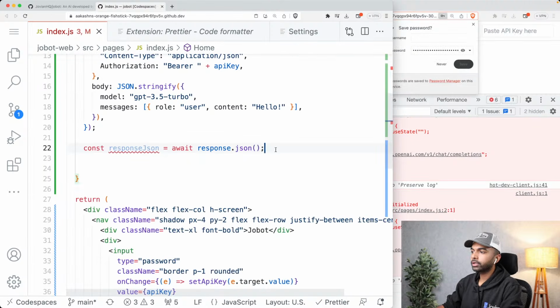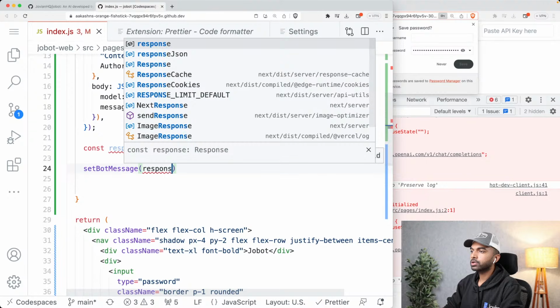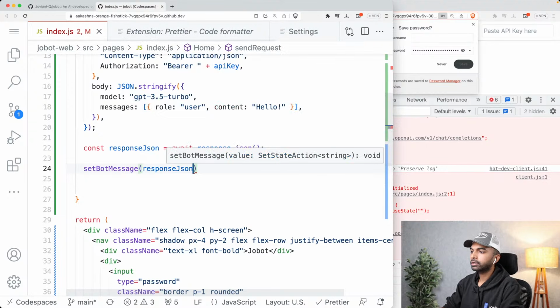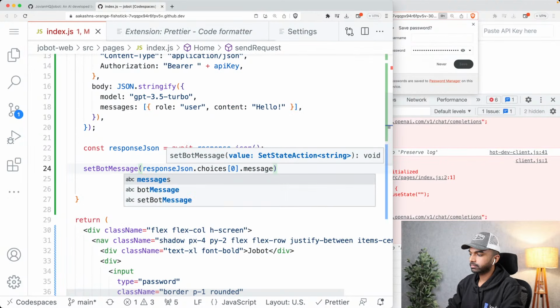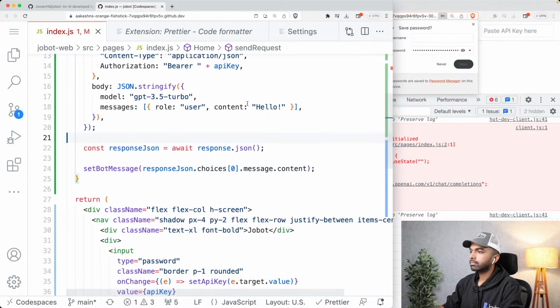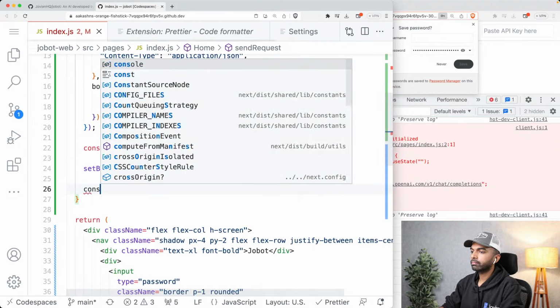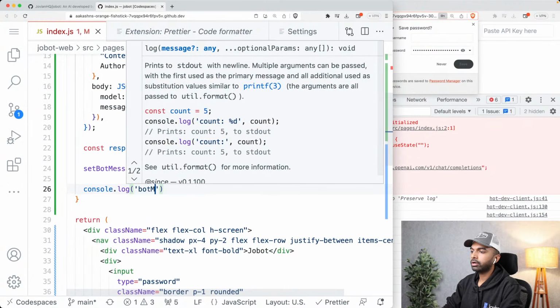And all I'm going to do here is simply set bot message to response JSON dot choices 0 dot message dot content. And instead of logging the response JSON, let me simply log bot message.